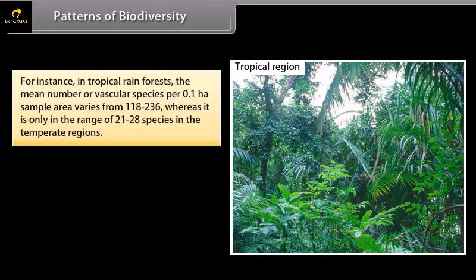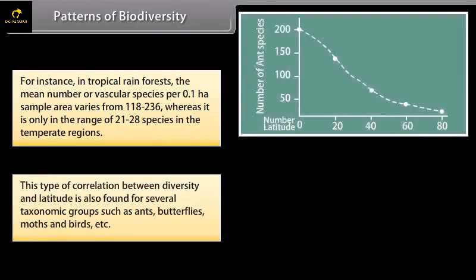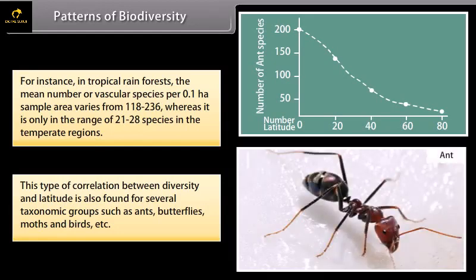For instance, in tropical rainforest, the mean number of vascular species per 0.1 hectare sample area varies from 118 to 236, whereas it is only in the range of 21 to 28 species in the temperate regions. This type of correlation between diversity and latitude is also found for several taxonomic groups such as ants, butterflies, moths, and birds, etc.